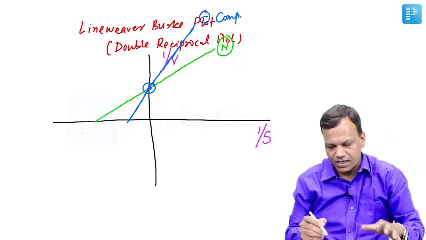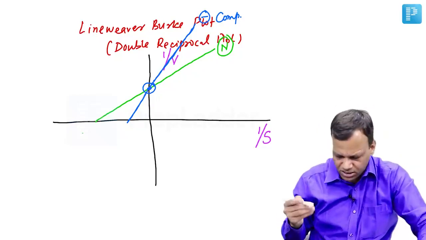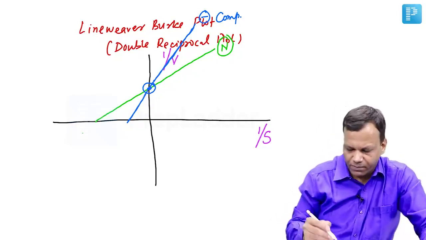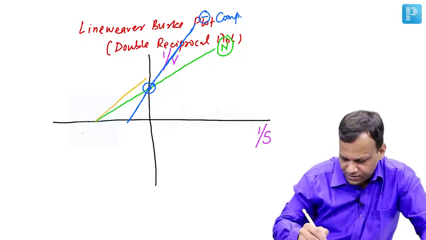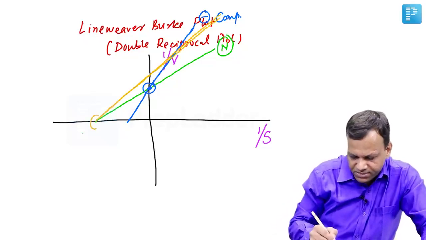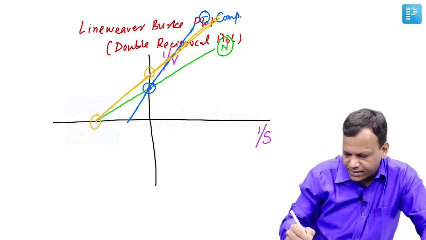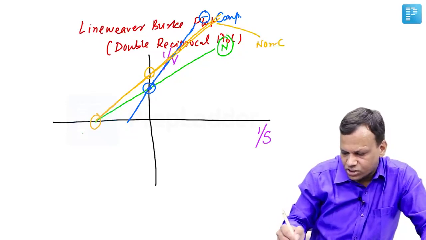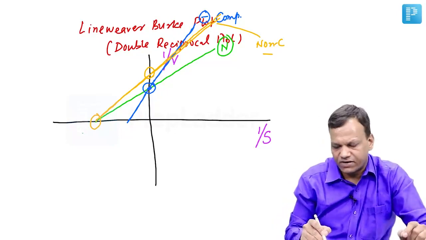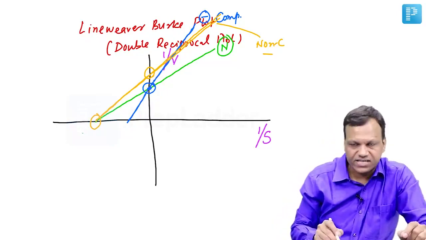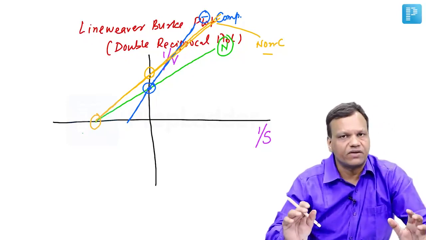So for a competitive inhibitor, the line will intersect at the y-axis, whereas in case of a non-competitive inhibitor, it will intersect at the x-axis. So if the graph is like this, remember the Km is same but Vmax changes, then it is a non-competitive inhibitor. So you just need to see where the graph is intersecting. If it is intersecting on the y-axis, it will be a competitive inhibitor. If it is intersecting on the x-axis, it will be a non-competitive inhibitor.